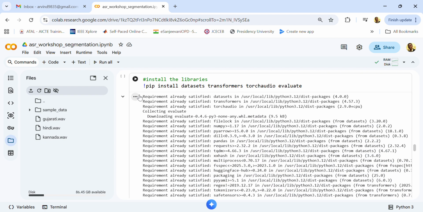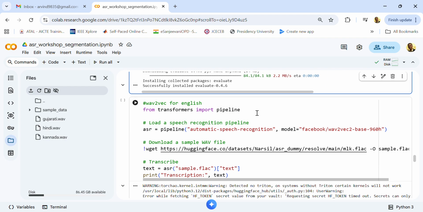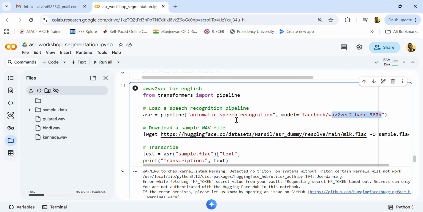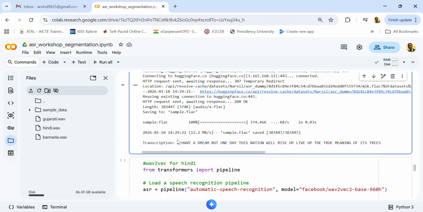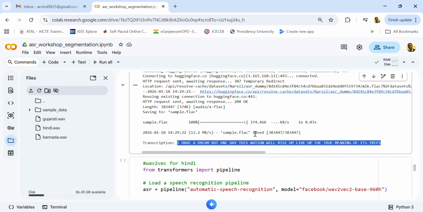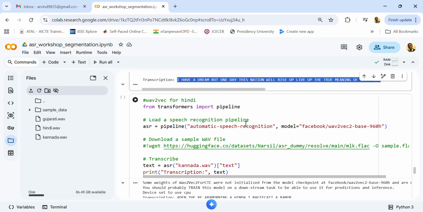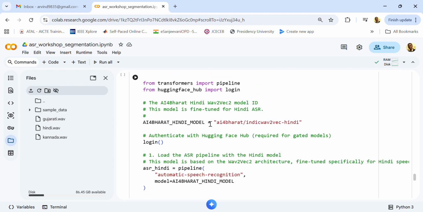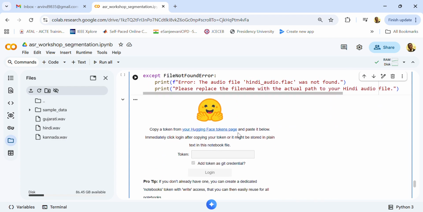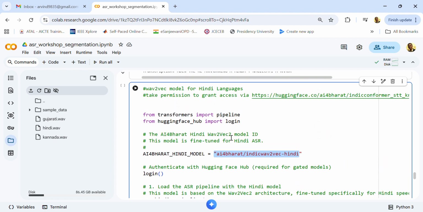So finally we did all this with Whisper, and second thing was Wav2Vec. For Wav2Vec, we again installed the libraries, and then we used this Wav2Vec base model, and we tried transcribing the English wave file first, and then we went for Kannada. And then we again went for AI4Bharat, which is the Indian version of the Wav2Vec model. And here a challenge we were facing was that it was asking for authentication. So in the chat again I shared how you can create your own token. I will just show it in the video.